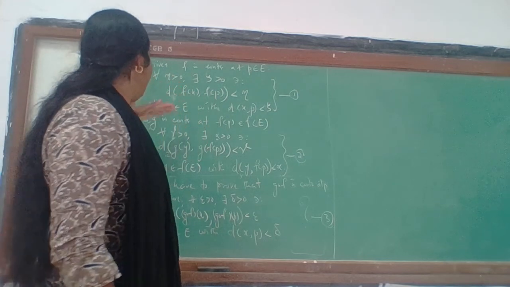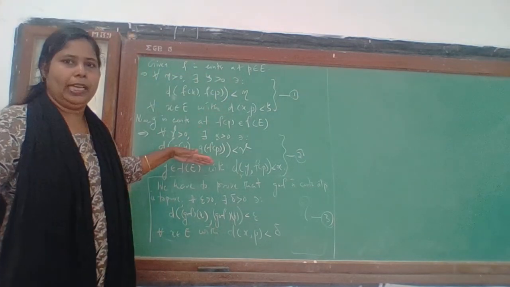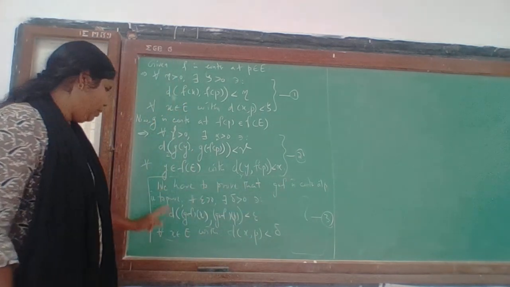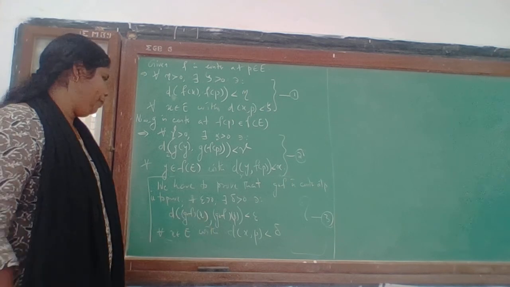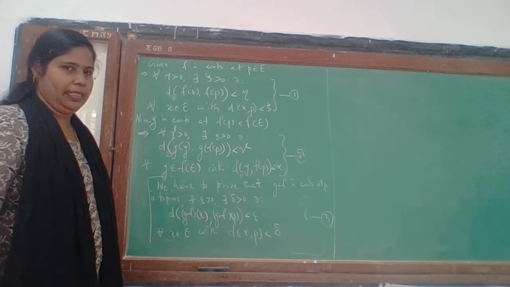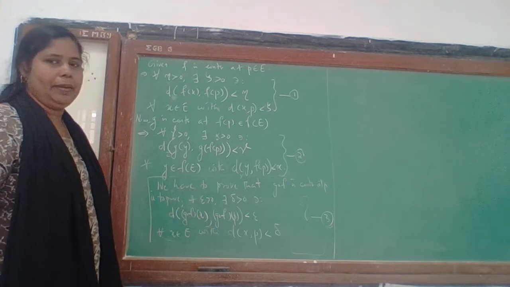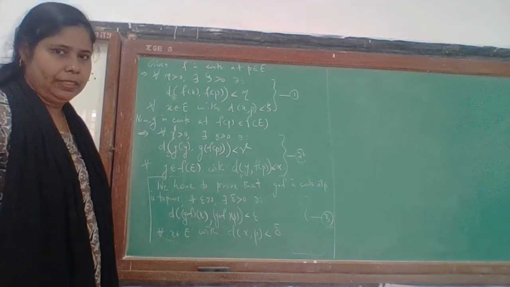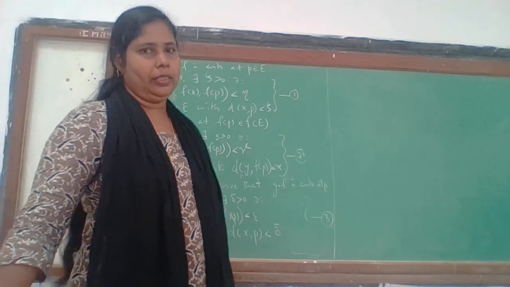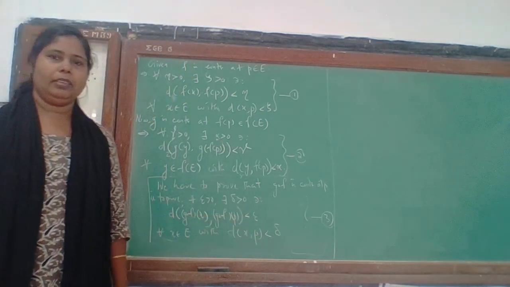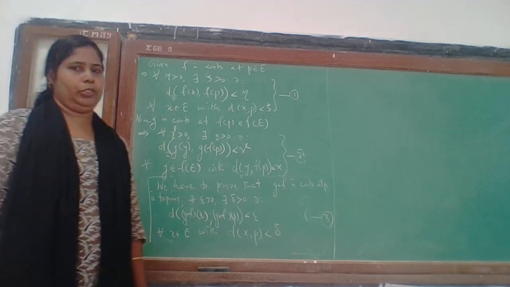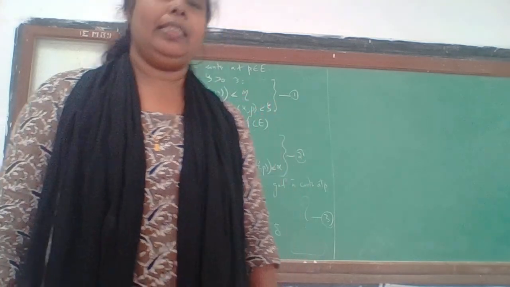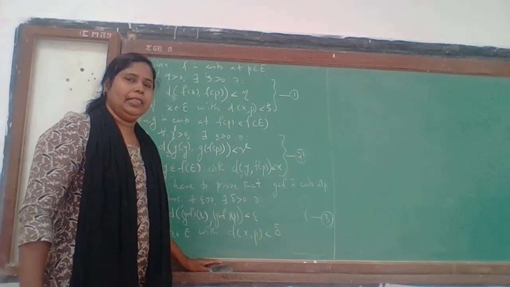Now we have all these, 1 and 2, and we have to prove that g composition f is continuous at P. For that we have to establish this. Now how to establish this fact? Comparing the three statements you can arrive at the solution. Many of you have done it very well, and I appreciate it, because if you are a beginner in this field, learning how to write down proofs, even minor mistakes are there in some cases, but you can improve yourself.